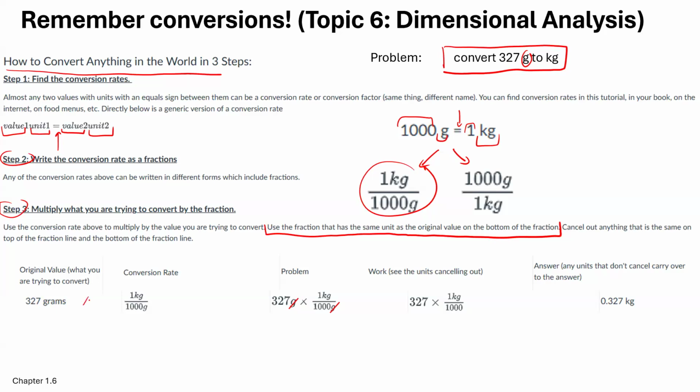Because when we do 327 grams times 1 kilogram over 1,000 grams, the grams cancel out and we're left with kilograms. So the answer is going to be 0.327 kilograms. Again, if you need practice, go back to topic 6, dimensional analysis, and you can get your practice there. But we're going to use this to walk us through the next problems.